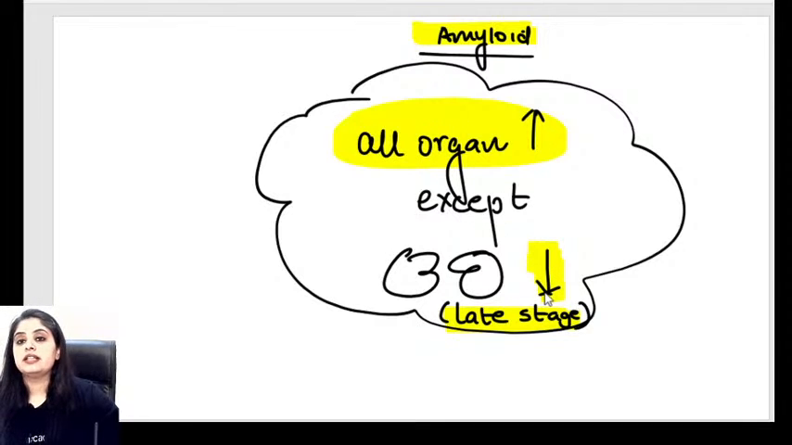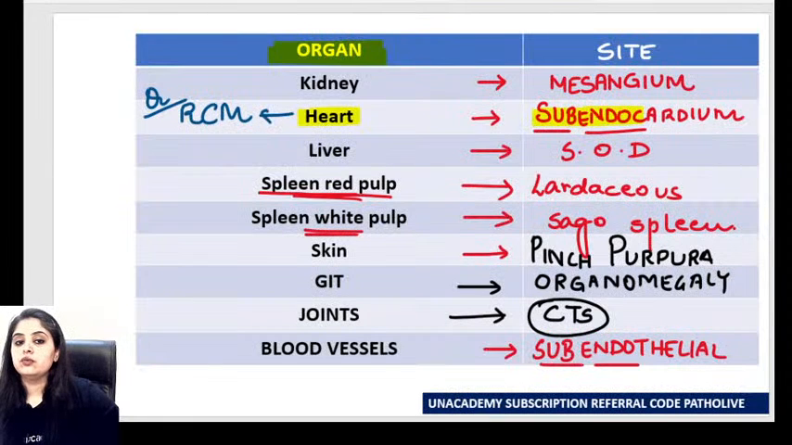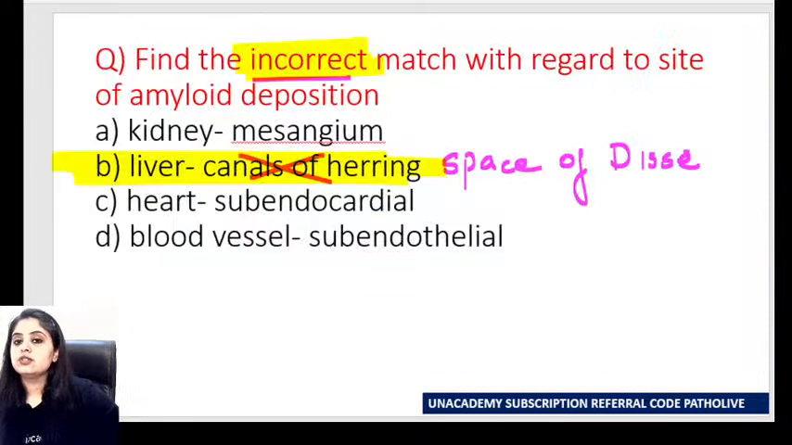This is the statement that you have to learn. Initially, all the organs without any exception, heart, liver, spleen, kidney, everything, increase. I think the table is also over for us, and with that, the question also made sense. In the kidney, mesangium was correct. In the heart, subendocardial was correct. In blood vessels, subendothelial was correct. In the liver, it was the space of Disse, not the canals of Hering.